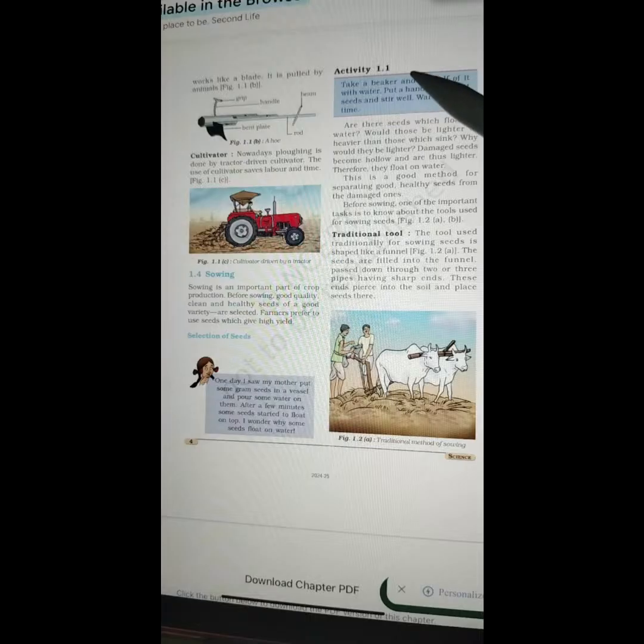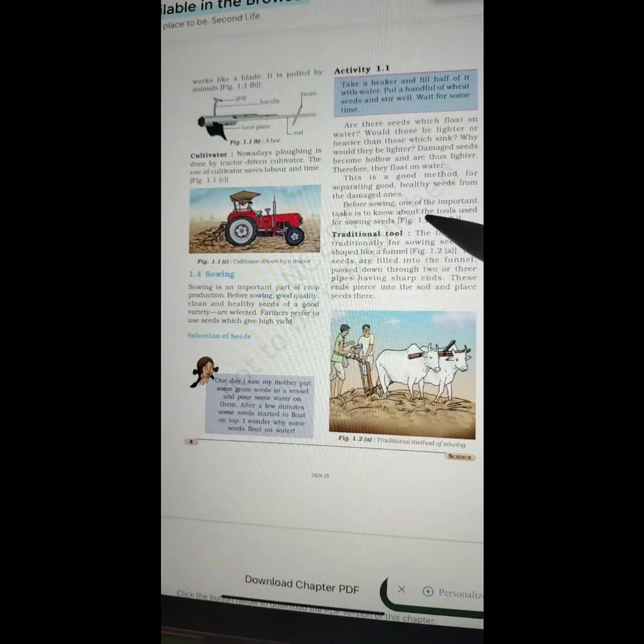Activity 1.1. Take a beaker and fill half of it with water. Put a handful of wheat seeds and stir well. Wait for some time. Are the seeds which float on water lighter or heavier than those which sink? Why would they be lighter? Damaged seeds become hollow and thus lighter. Therefore, they float on water. This is a good method for separating good, healthy seeds from the damaged ones.